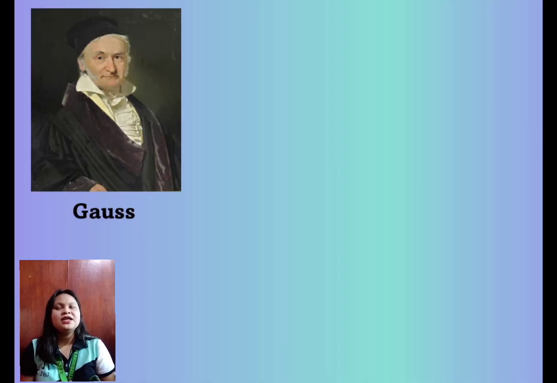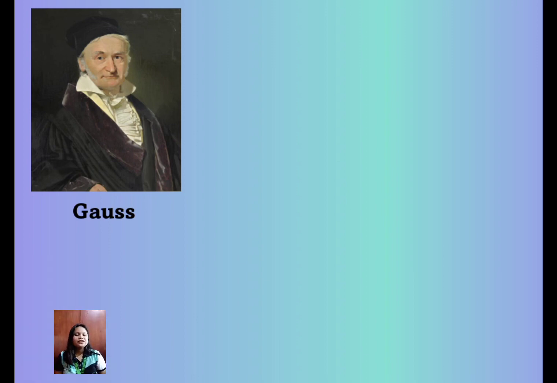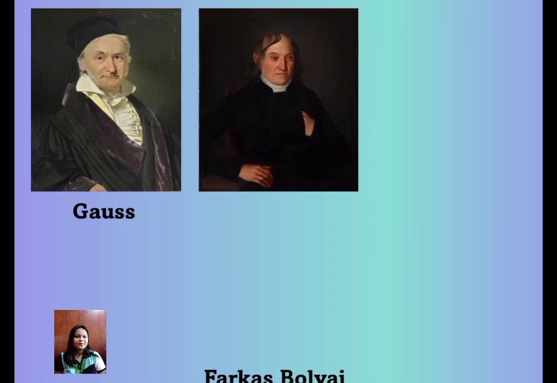Gauss realized that self-consistent non-Euclidean geometries could be constructed. He saw that the parallel postulate can never be proven because the existence of non-Euclidean geometry shows this postulate is independent of Euclid's other postulates. Because of that, Gauss decided not to publish any non-Euclidean geometry. Later, this led to problems with his best friend.